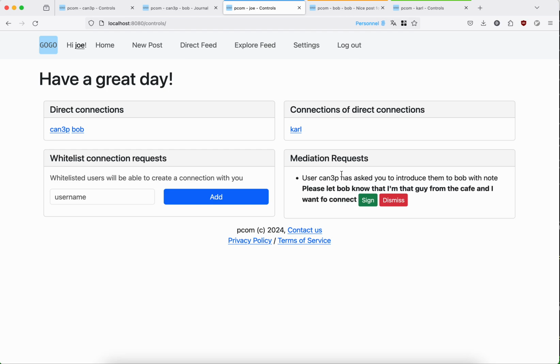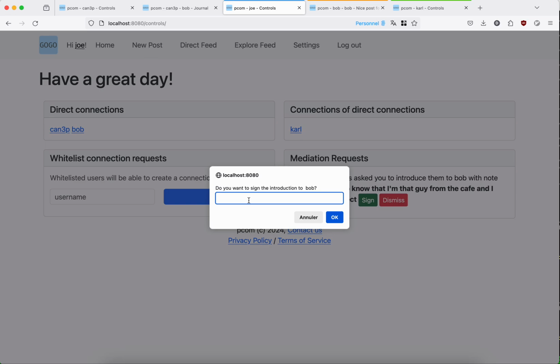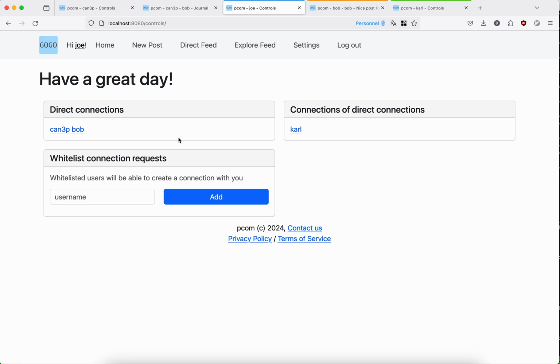Now if I'm Joe, I can go, and you can see there is a mediation request. We can see that user Canthropy asked Joe to introduce Canthropy to Bob, and let's say we're all right with this. So we can say sign. That's the guy from the cafe. Okay, I'm done. So nothing more to do for Joe at this point.